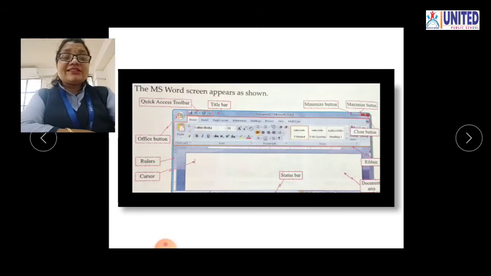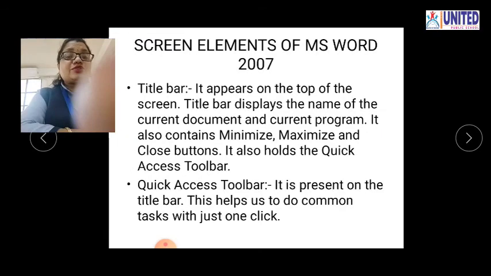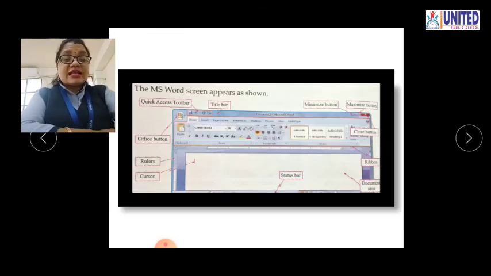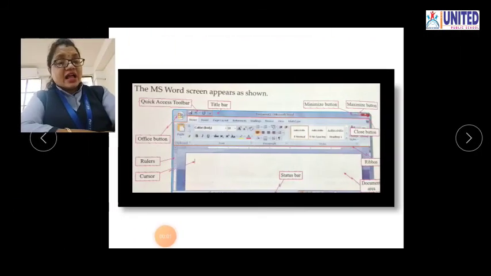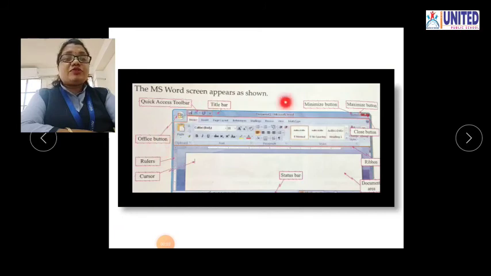Okay, now the next is ruler. You can see this ruler. Yes, there are two rulers, horizontal ruler and a vertical ruler. So it keeps track of the page margins and height and width of the page. So by using this ruler, you can set the margins, height and width of your page. These are the elements of this MS Word window.